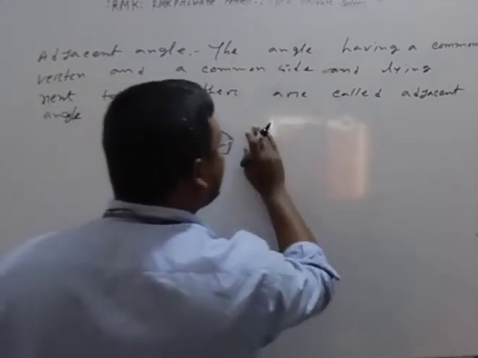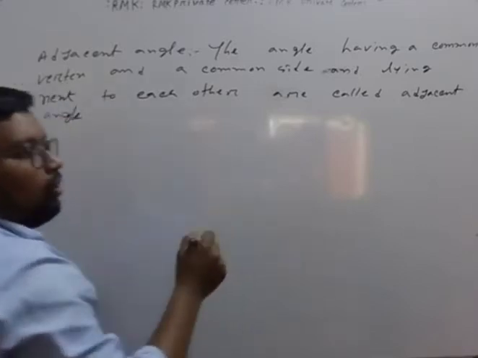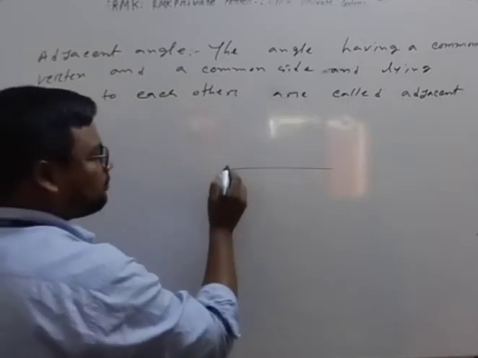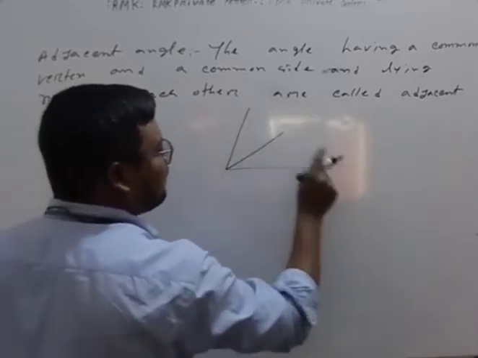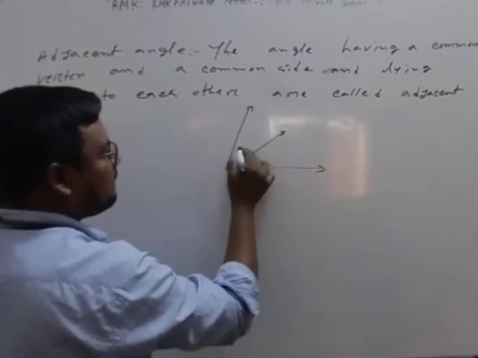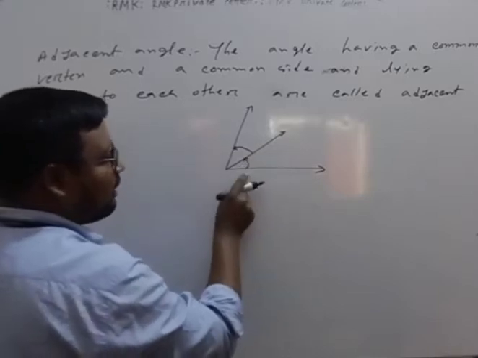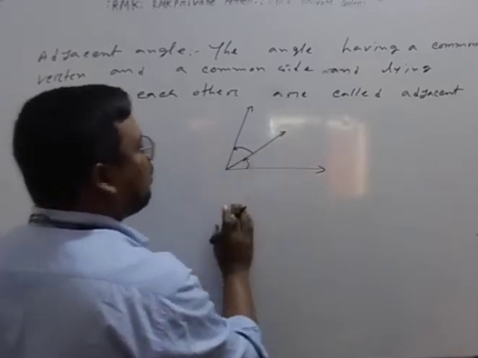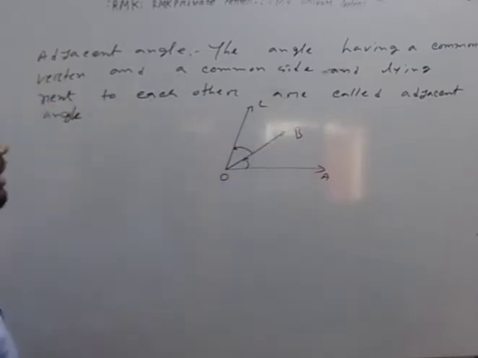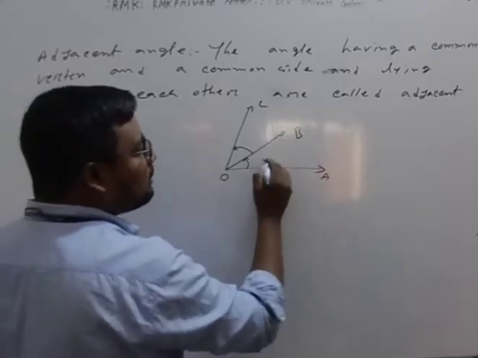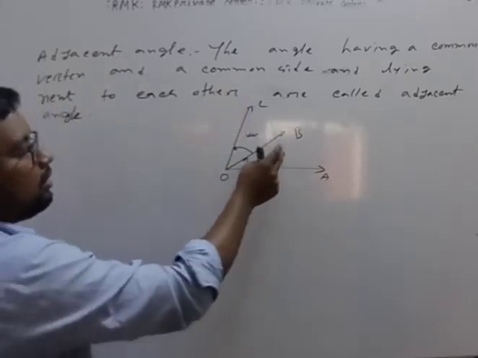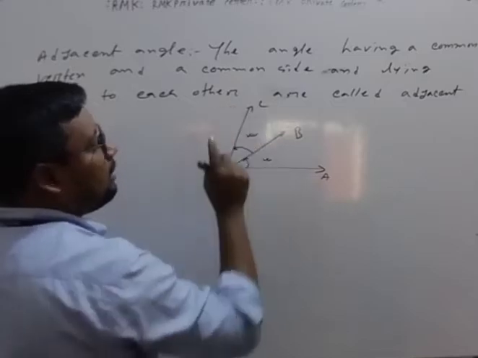But what I write here is: when two angles, suppose you make a straight line and draw two angles here. Look at me. This is the first angle and this is the second angle. The direction is anti-clockwise because an angle is formed anti-clockwise. Suppose this is A, O, B and C. Here A, O, B is the first one and B, O, C is the second one. Here AOB and BOC are two angles.